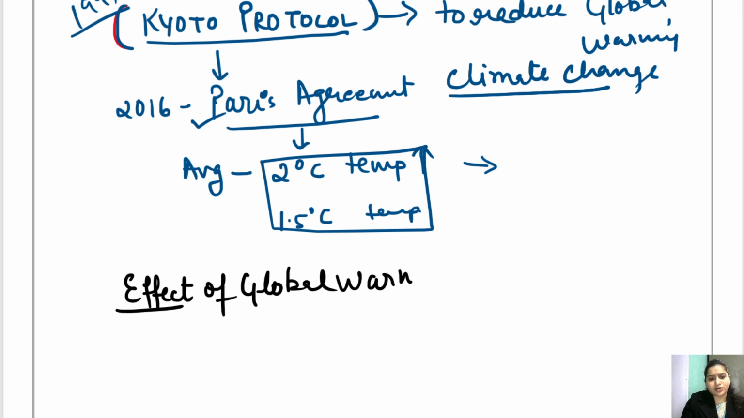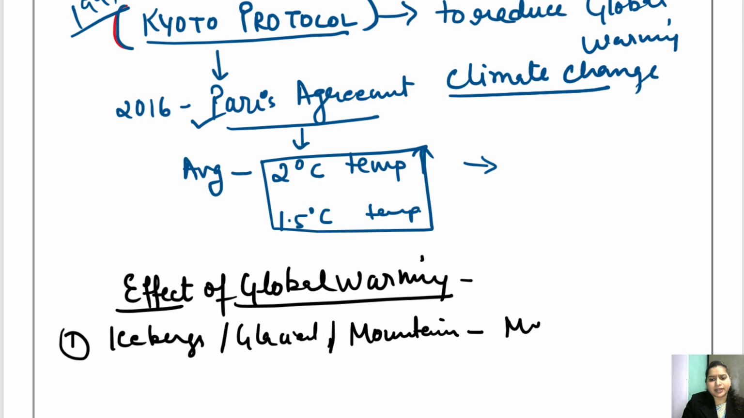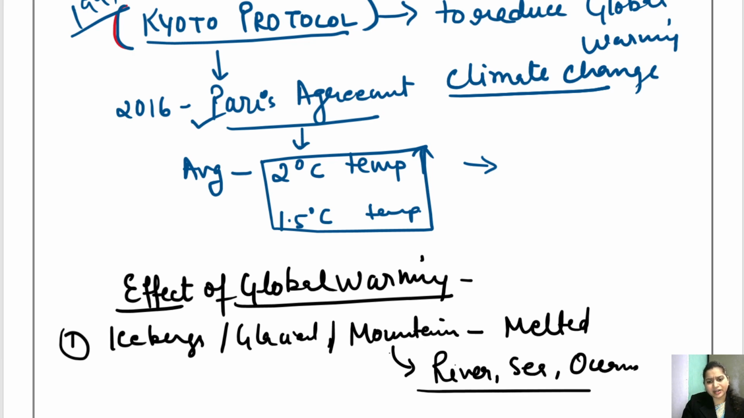So first of all, children, because the temperature of earth is rising drastically because of the global warming, सबसे पहली चीज क्या हो रही है? These icebergs, glaciers, mountains, all right, these are getting melted. इनमें जो भी आइस है वो क्या हो रही है? धीरे धीरे मेल्ट होती जा रही है. और जब ये मेल्ट होंगी तो ये कहाँ जाएंगी? They will flow into river, sea, oceans, basically river.